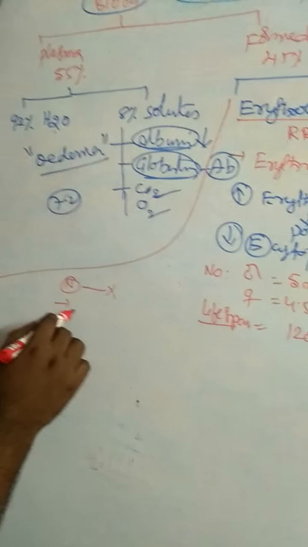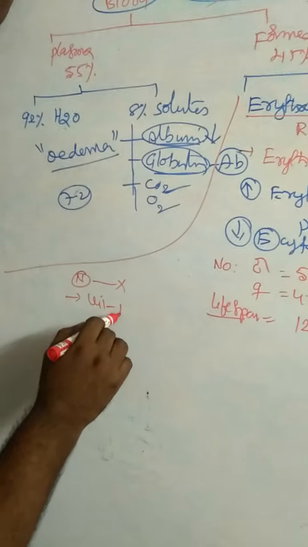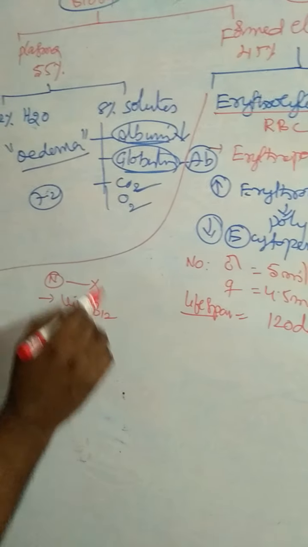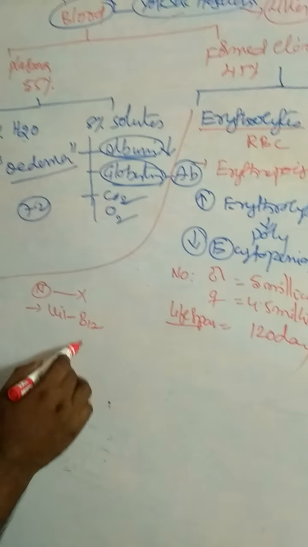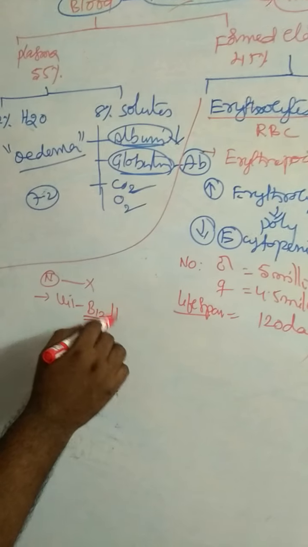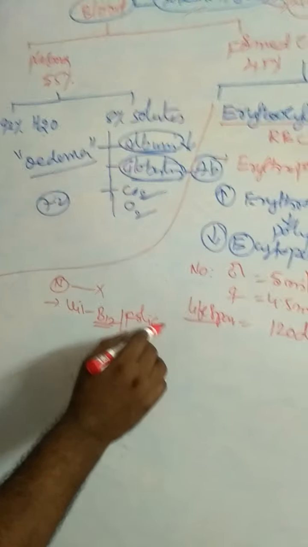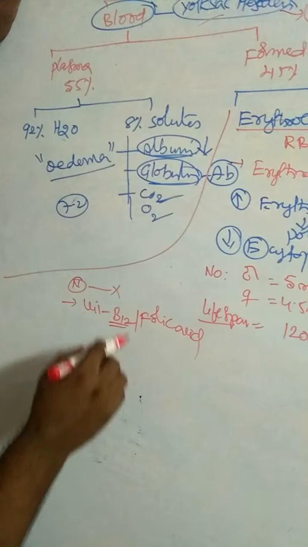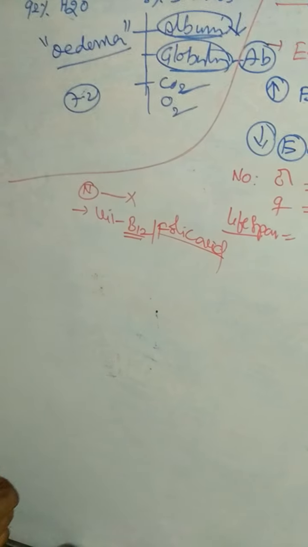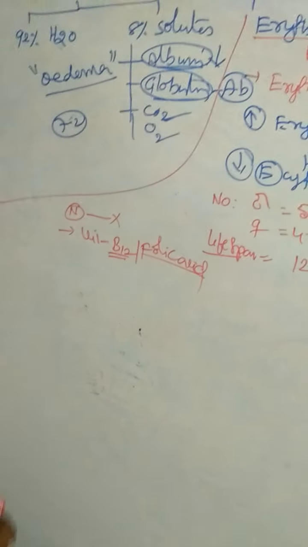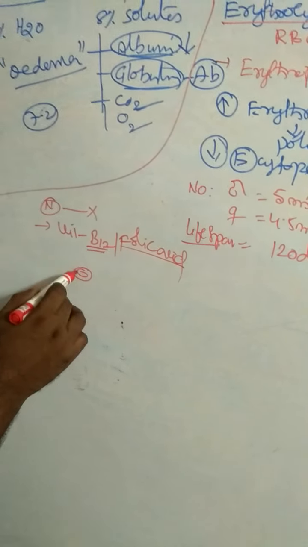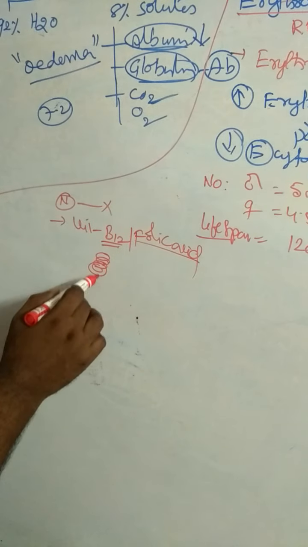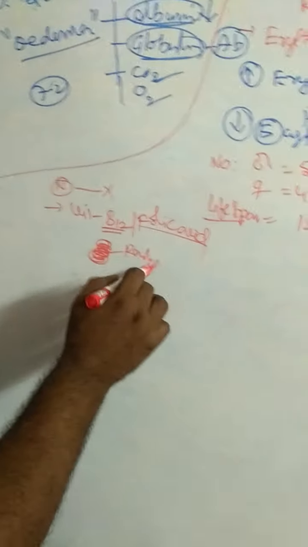Next, name the vitamins necessary for the maturation of erythrocytes. B12 vitamin and folic acid. B12 and folic acid are necessary for the maturation of erythrocytes. Rouleaux: the arrangement of erythrocytes in a row is called rouleaux.